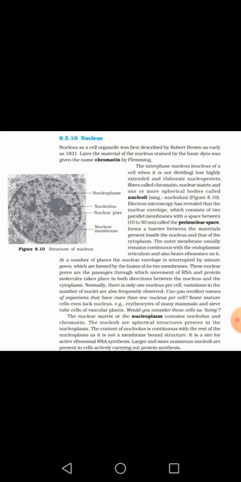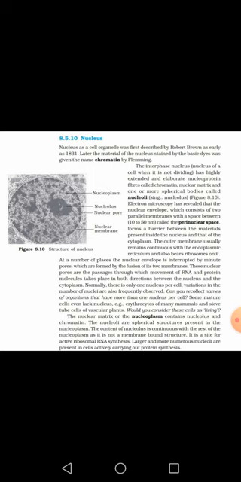Besides them, the nucleus also contains a matrix in which these fibers are suspended, and it has one or more spherical bodies called nucleoli, or in singular form, nucleolus.